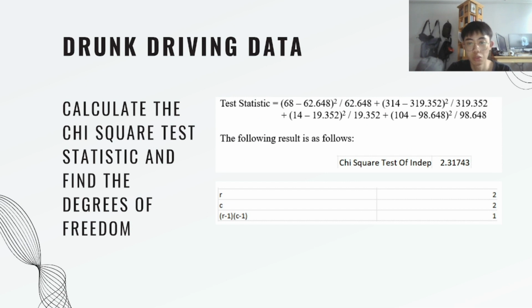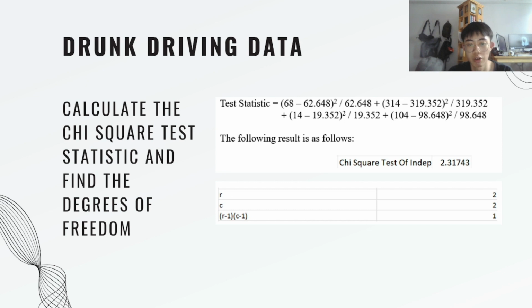What was left to do was to calculate my test statistic based on my values from the observed frequencies and expected frequencies from the equation shown on the top right, and that left me with approximately 2.31743 as my chi-square test of independence test statistic. To explain briefly how the test statistic equation works, we need to find the difference between the observed frequency and expected frequency, square that value, and divide it by the expected frequencies. Once we have done that for each corresponding category, we need to find the sum of all of them. And that would be our chi-square test of independence test statistic.